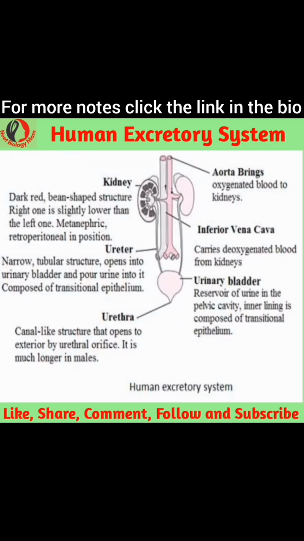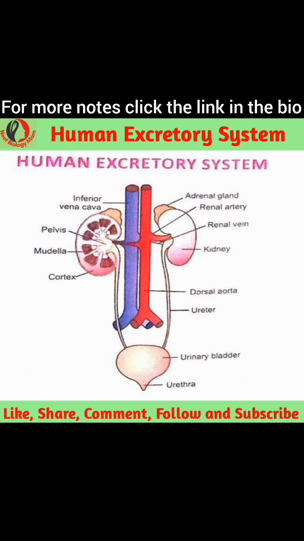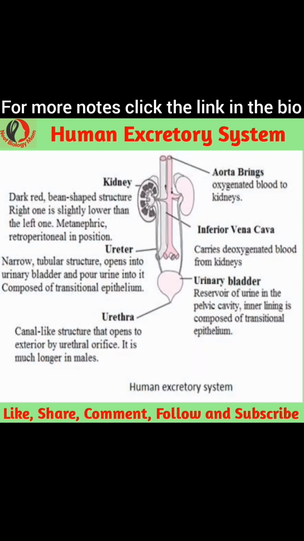Each human adult kidney has a length of 10-12 centimeters, a width of 5-7 centimeters, and weighs around 120-170 grams. Ureter. A pair of thin muscular tubes called the ureter comes out of each kidney, extending from the renal pelvis. It carries urine from the kidney to the urinary bladder. Urinary bladder. It is a muscular sac-like structure, which stores urine.